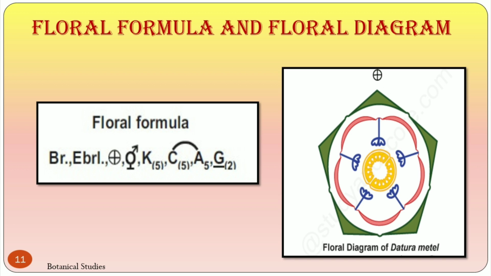For the floral diagram, the axis is essential. First, we show the ovary in the middle, then stamens, then corolla with its aestivation, after that calyx with its aestivation, and finally floral axis with bracts.